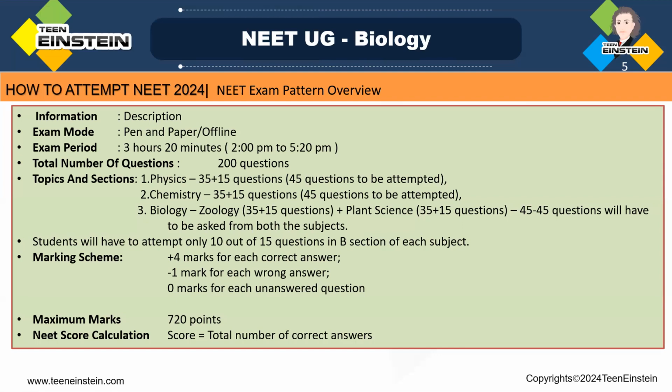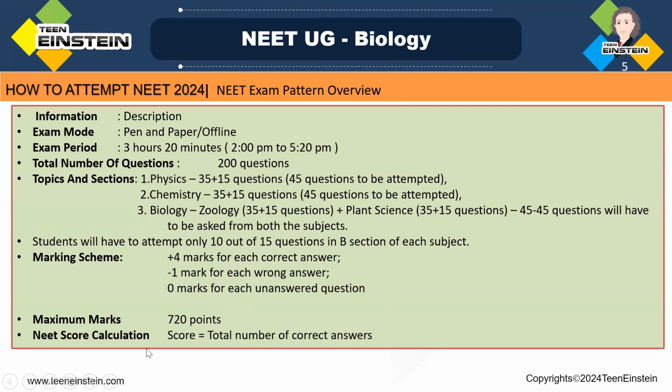Another thing we need to say is that students have to attempt only 10 questions out of 15 in the B section of each subject. I'm repeatedly saying that because of the marking scheme: 4 marks you will get for each correct answer, and for a wrong answer, 1 mark will be deducted. They will count that wrongly answered question and you will lose 1 mark. An unanswered question means 0 marks. You are not losing any mark if you are not answering. So the maximum marks is 720.